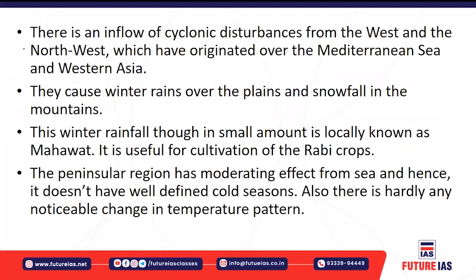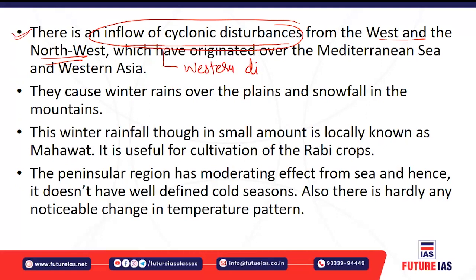Now, during this cold weather season, there is an inflow of cyclonic disturbances from the west and northwest. As I told you, these are also known as the western disturbances, or extratropical cyclones, which are steered by the subtropical westerly jet.